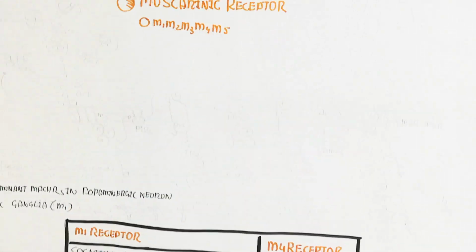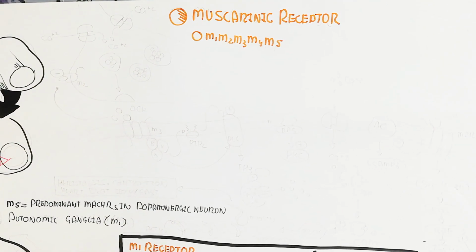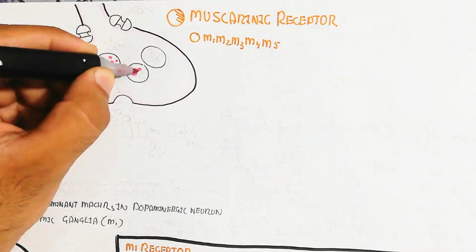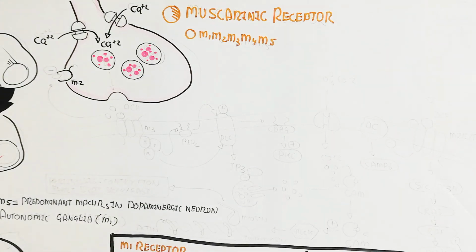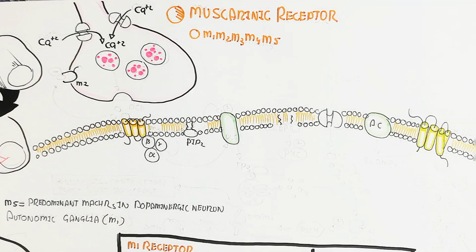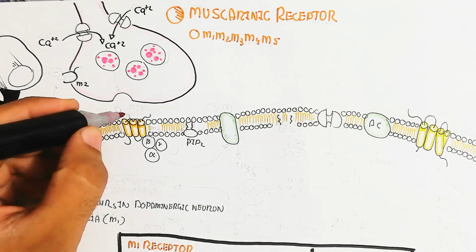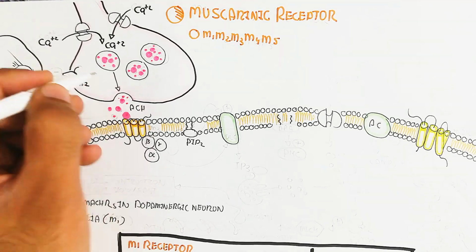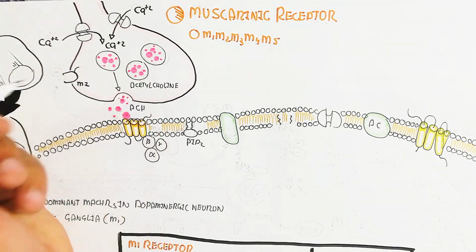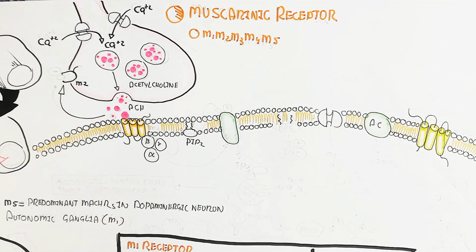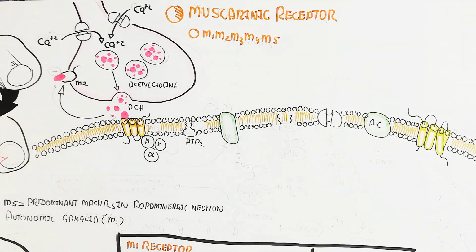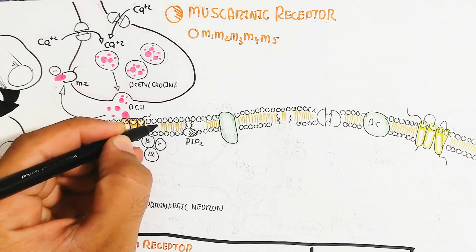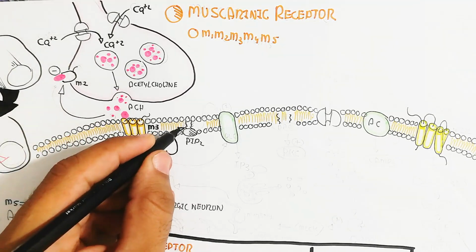Let's understand the muscarinic receptor in detail. Acetylcholine is present in neurotransmitter vesicles, which are released after calcium intake leads to depolarization of the axon terminal of the neuron. The released acetylcholine binds with the muscarinic receptor 3, and it is taken up again through muscarinic receptor 2. Remember, this inhibits the binding of acetylcholine with muscarinic receptor 3.